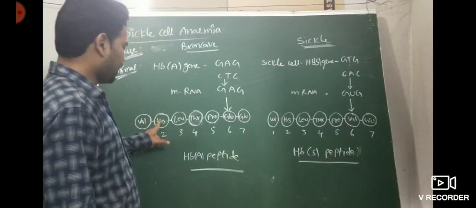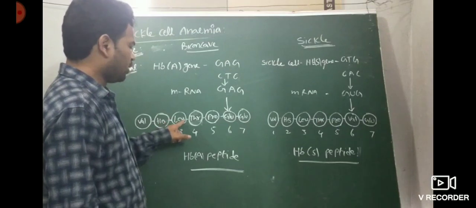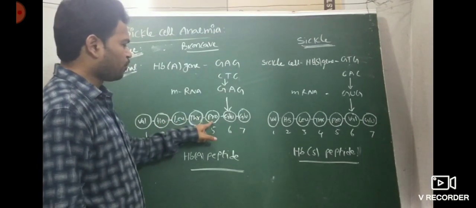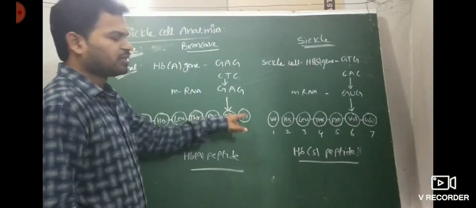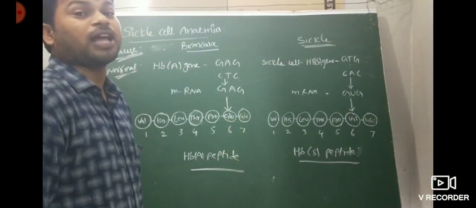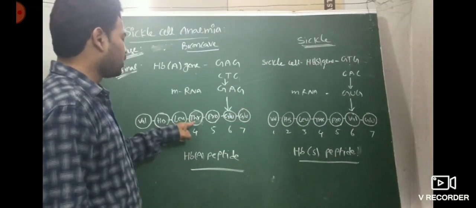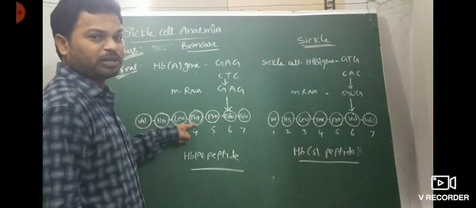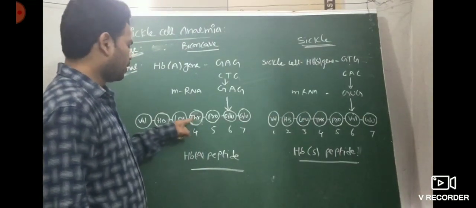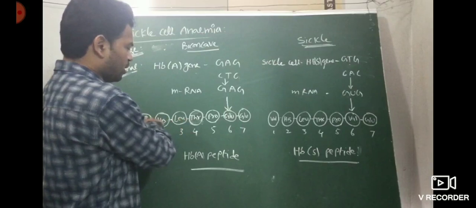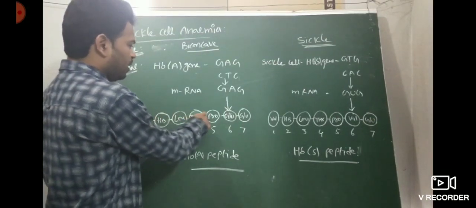One is valine, second is histidine, third is leucine, fourth is threonine, fifth is proline, sixth is glutamic acid, seventh also glutamic acid. Sometimes. So in the fourth position, what is the amino acid? What amino acid is present in the beta globin chain? Threonine.